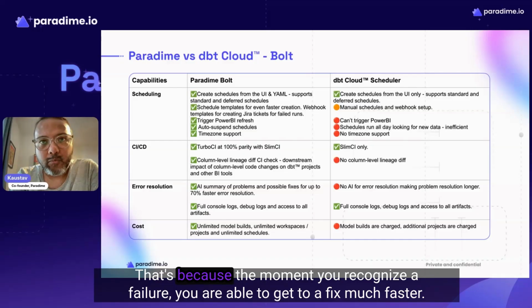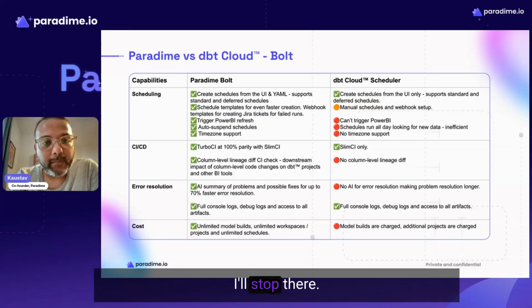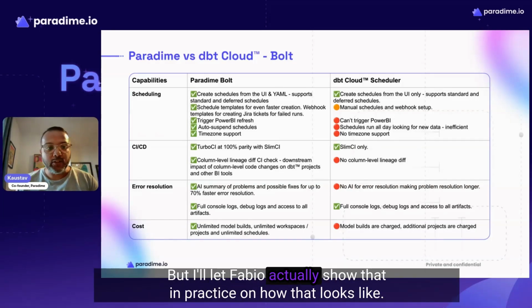That's because the moment you recognize a failure, you are able to get to a fix much faster. And with really powerful CI checks, we help you prevent failures in the first place. I'll stop there. That's a high-level summary of how we are better and how we are different. But I'll let Fabio actually show that in practice.